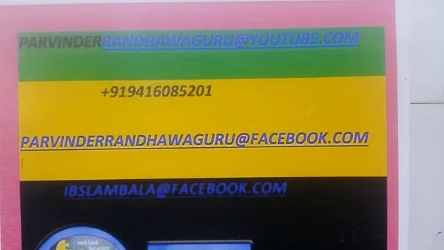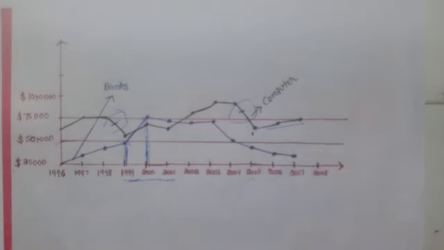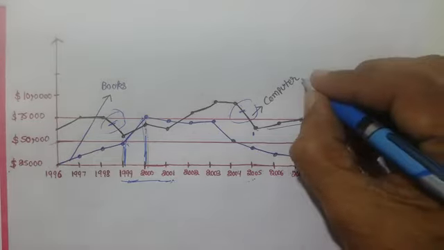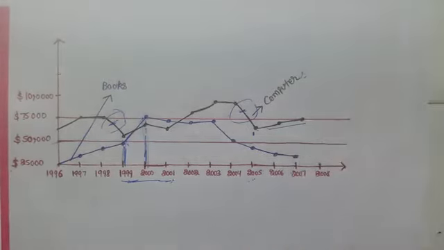This is the same line graph, if you remember, the one with the work we did on books and computers. So let's go on with this one.